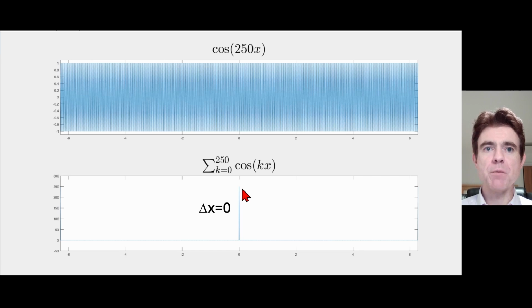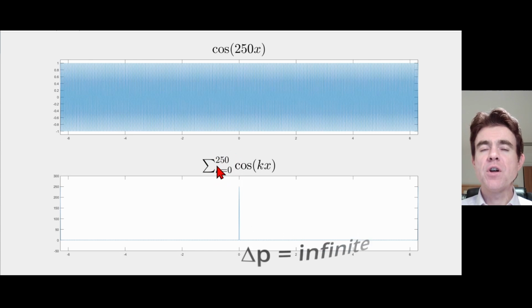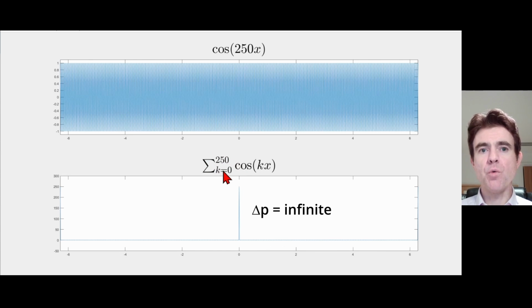In other words, if we make a measurement, we will know that the particle is there, but that has come at the cost of no information at all about the particle's momentum or the particle's velocity, because we have actually needed to combine all of the spatial frequencies k, in other words, to eliminate all knowledge of the spatial frequency or the momentum in order to get that wave function.